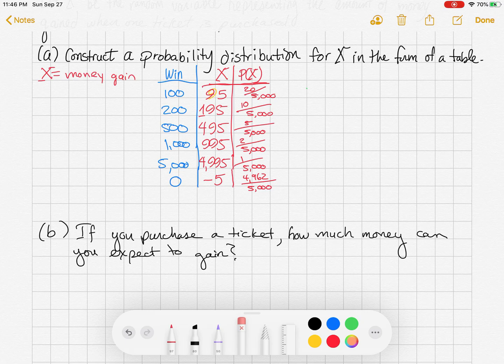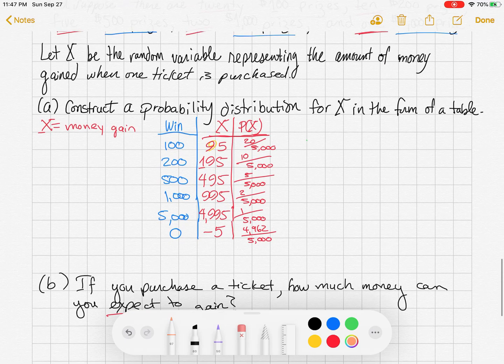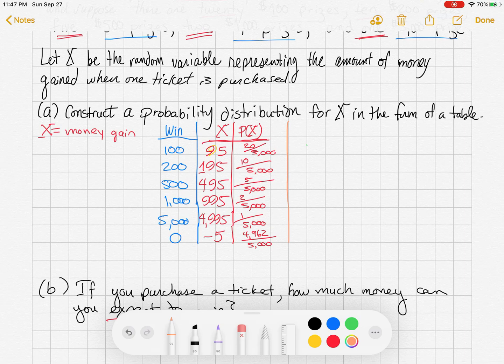That was part A. So let's say you purchase a $5 ticket. How much money can you expect to gain? Anytime you hear the word expected, that's expected value. So we're talking about money gain, right? X is money gain. So what's the expected value of X? Well, that's the mean, right? The mean, remember that symbol, mu. You take the x's times the p of x's, the values times the probabilities, and you add those up.